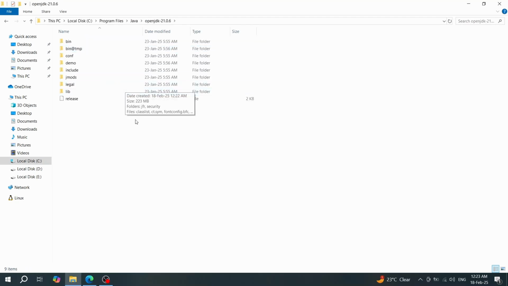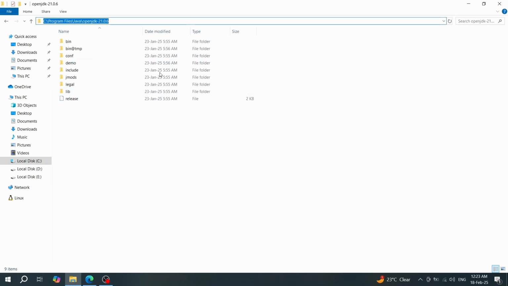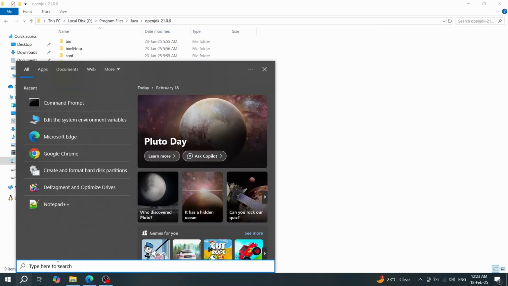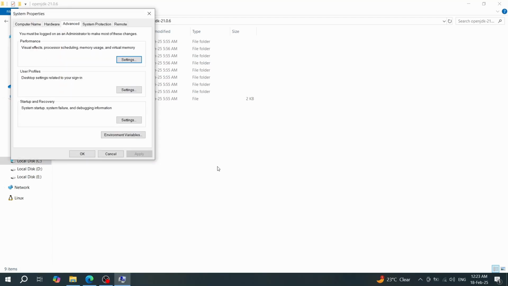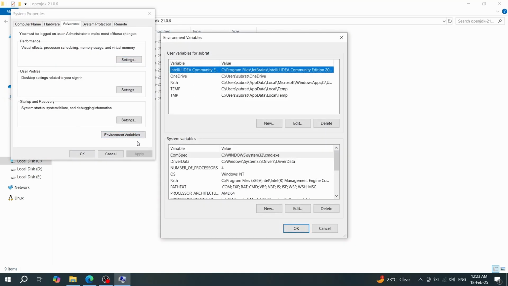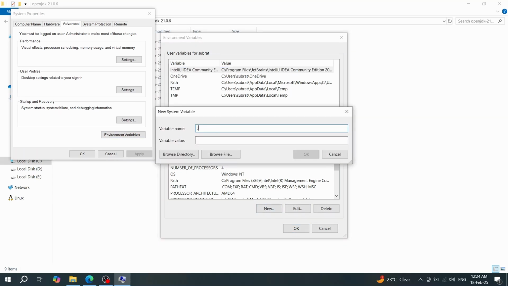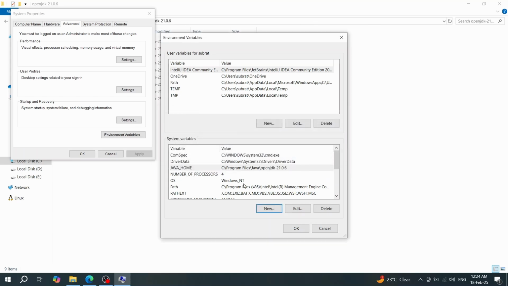and then go inside OpenJDK 21.0.6. Just copy the path and open the system environment variable window. Just type and search here, you will get the window here. Click on environment variable. In the system variables, click on New, then write JAVA_HOME, then paste the path that you have copied, then click on OK.